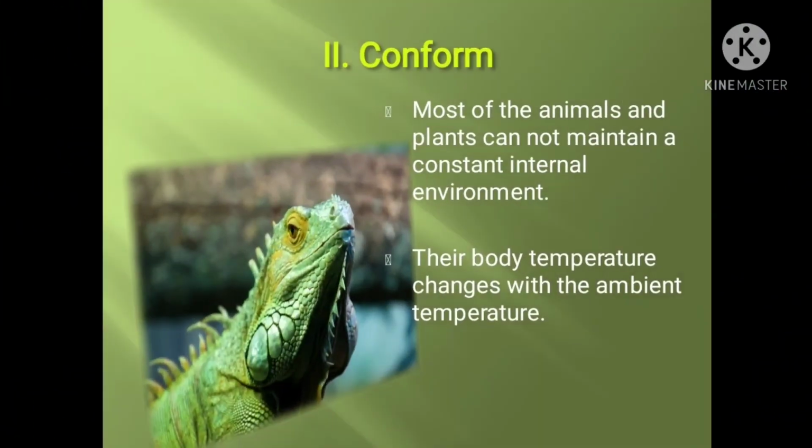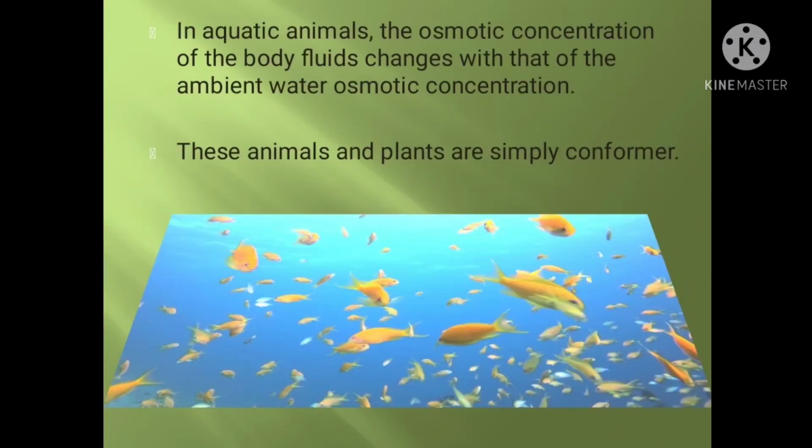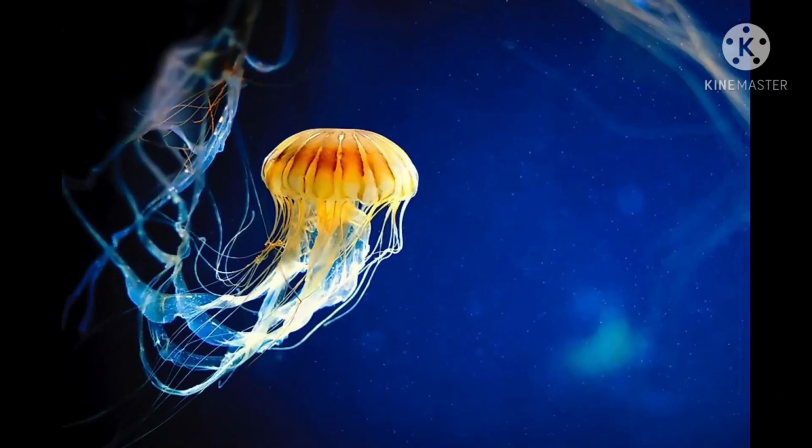Then the second one is conform. Most animals and plants cannot maintain a constant internal environment. Their body temperature changes with the ambient temperature. In aquatic animals, the osmotic concentration of the body fluids changes with that of the ambient water. These animals and plants are simply conformers. Some species have evolved the ability to regulate within a limited range of environmental conditions, beyond which they simply conform.